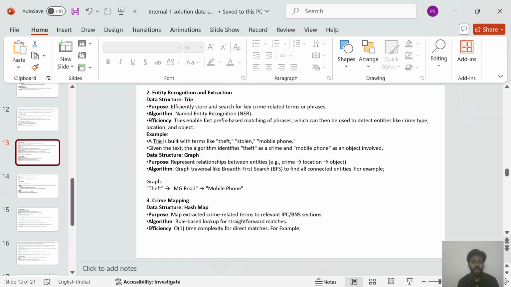Data structure: graph. The purpose is to represent relationships between entities, and the algorithm is graph traversal like breadth first search to find all connected entities. For example, a graph of theft, MO, and mobile phone.